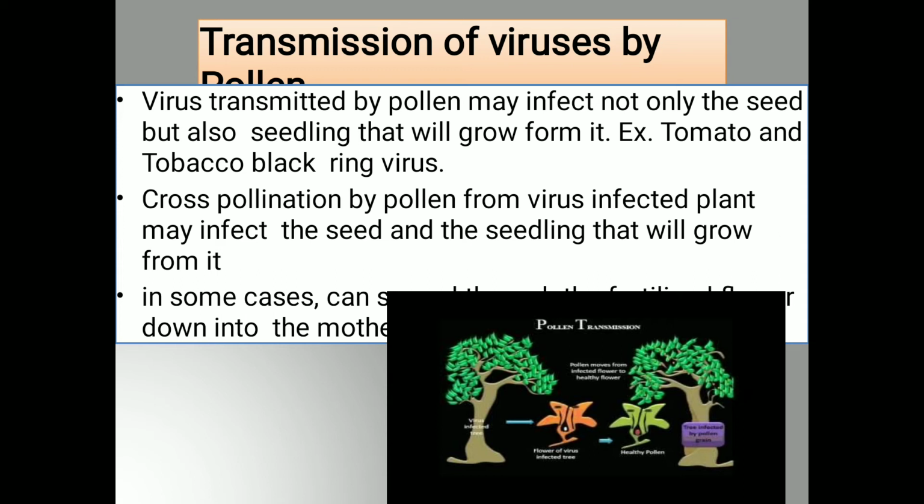As we know, pollens are transmitted by different insects, or if there is a high wind velocity. So when an insect transmits the pollen from an infected plant to a healthy plant, in that way the virus is transmitted by the insect through the pollens.